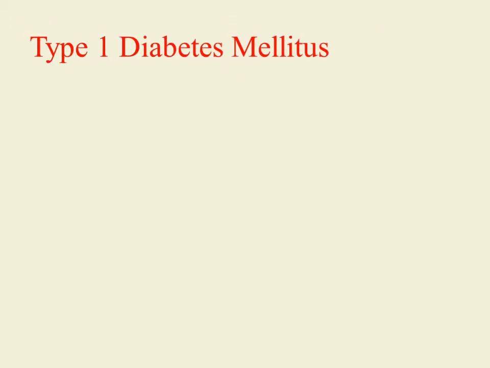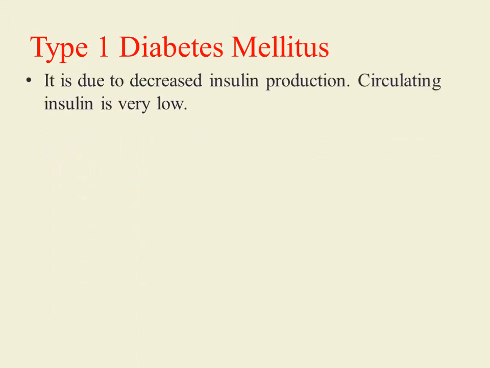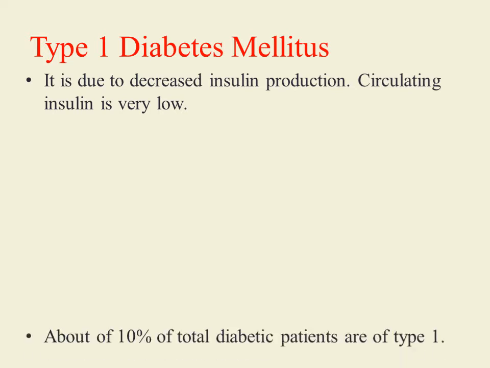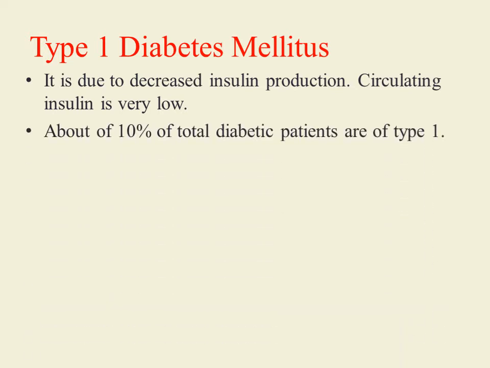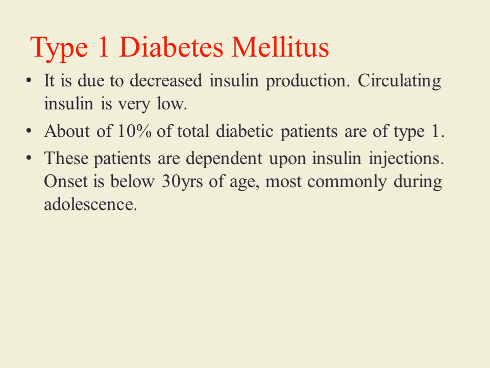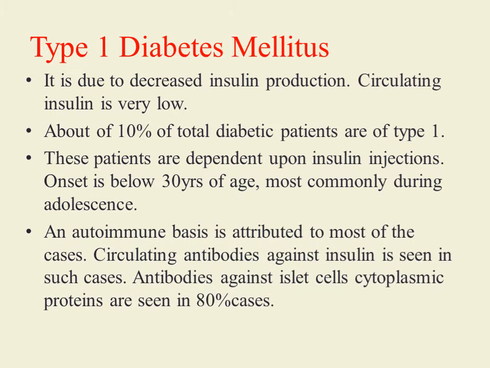First, we'll discuss type 1 diabetes mellitus, which is also known as insulin dependent diabetes mellitus. This disorder develops due to decreased insulin production. The circulating concentration of insulin in the blood is very low, and 10% of total diabetic patients belong to type 1 diabetes mellitus. These patients are dependent upon insulin injections because insulin concentration in the blood is very low. Onset is below 30 years of age, and the most commonly affected age group is the adolescent age group. An autoimmune basis is seen in most of the cases.